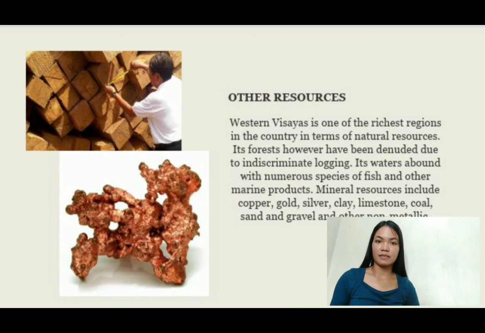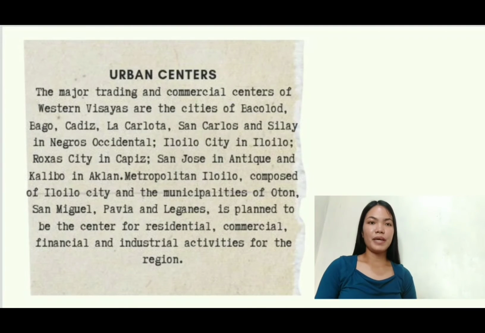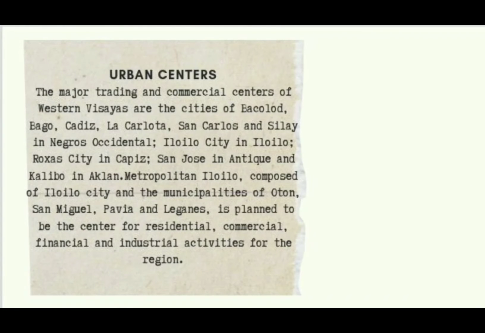Urban centers. The major trading and commercial centers of Western Visayas are the cities of Bacolod, Bago, Cadiz, La Carlota, San Carlos, and Silay in Negros Occidental, Iloilo City in Iloilo, Roxas City in Capiz, San Jose in Antique, and Kalibo in Aklan. Metropolitan Iloilo, composed of Iloilo City and the municipalities of Oton, San Miguel, Pavia, and Leganes, is planned to be the center for residential, commercial, financial, and industrial activities for the region.